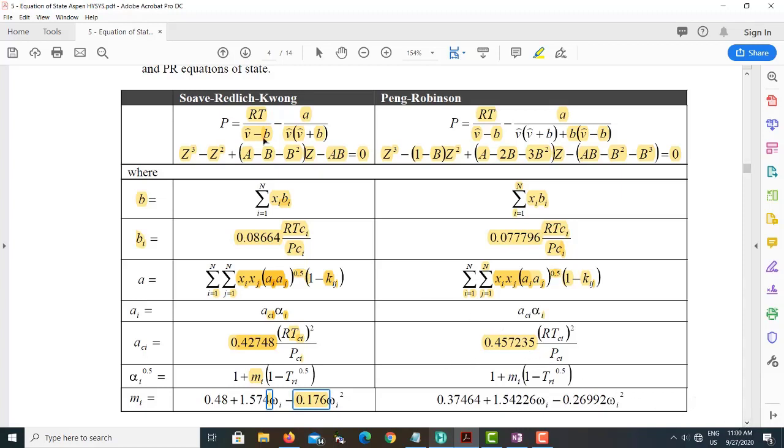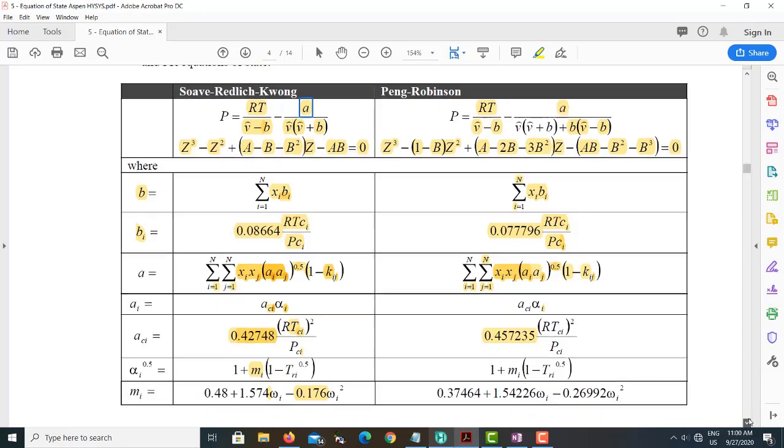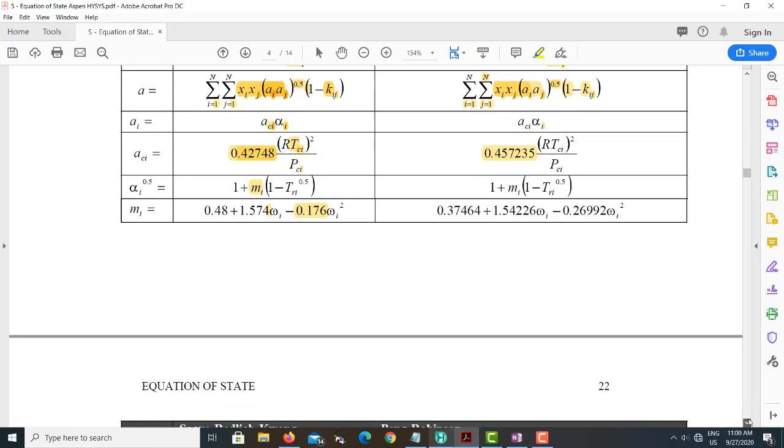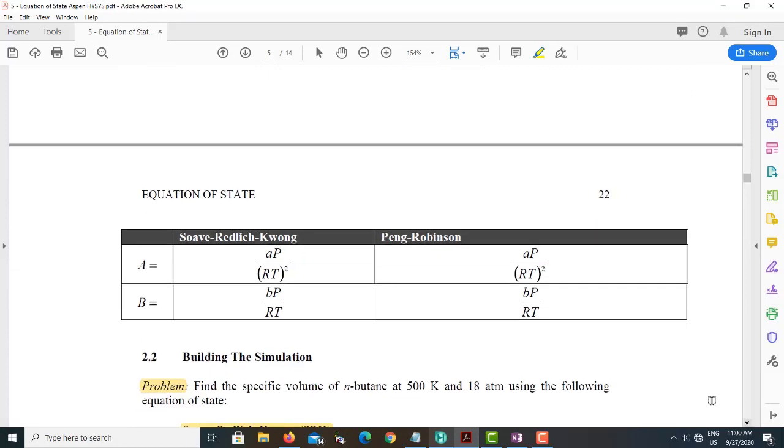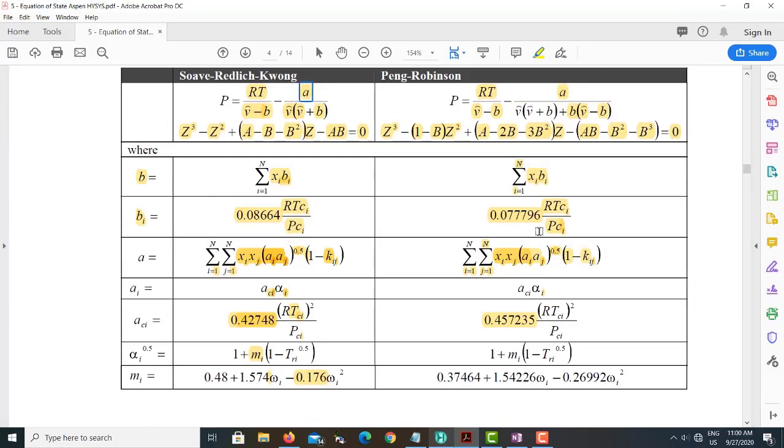What is the idea? The idea is to clearly define the molecular volume. Is there any equation that gives you the molecular volume of an individual component or gas mixture? And what equation is used to clearly define the interaction between the molecules? These two terms need to be clearly defined in terms of equations, so that you are able to calculate. Similarly, if you look at your Z, in Z you have A, B, and B square.